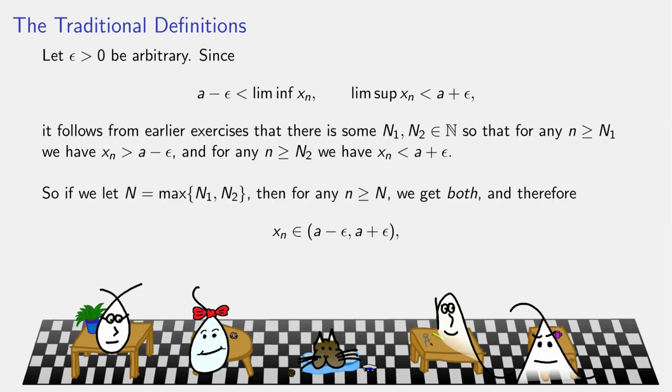Okay, so if I go past the maximum of those two indices, capital N1 and capital N2, if I go beyond that point, I get both inequalities we needed. I am less than A plus epsilon, but also bigger than A minus epsilon. In other words, the distance to A is less than epsilon, and that was what we needed. So if we assume our version, that the LimInf and the LimSup are the same, we can derive the same thing in the epsilon definition.